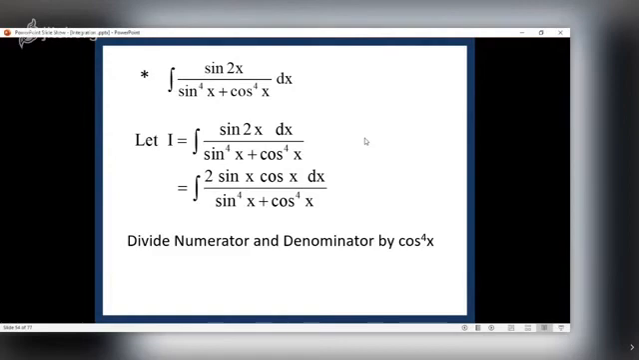Now students ask me, sir, how can we know that we have to divide by cos raised to 4x? See, the only answer to this is you have to solve a lot of sums on integration. Then and then you will basically be able to use these things, that you have to divide or you have to multiply or you have to split the numerator, etc. So the only way to do mathematics is to solve sums in mathematics. That's it.